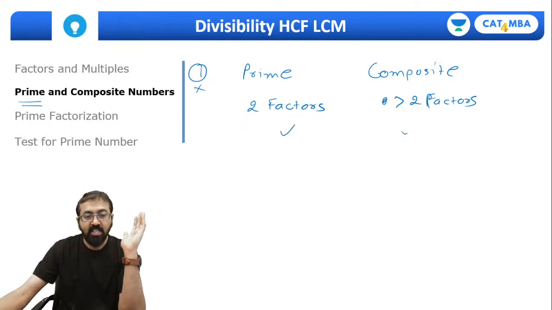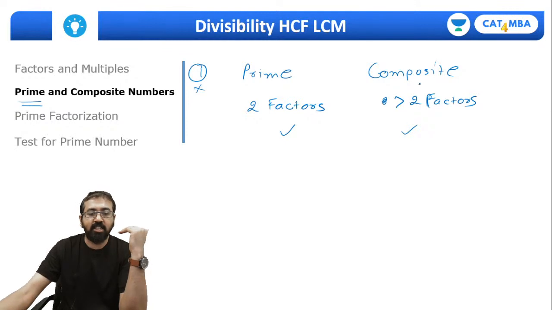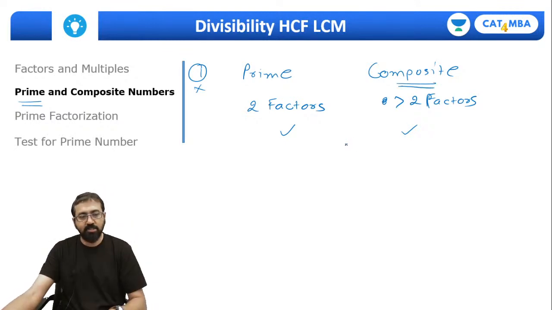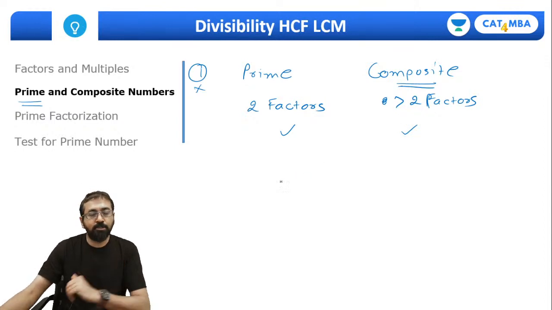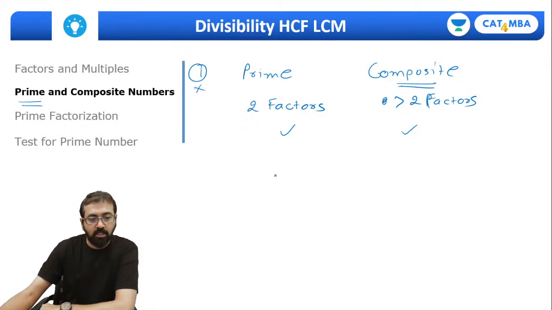So you understand this part. And then as I explained earlier, a composite number is nothing but a composition of prime numbers, right? So if I look at some composite number, say 12, how is this 12 formed? It's by multiplying prime numbers.